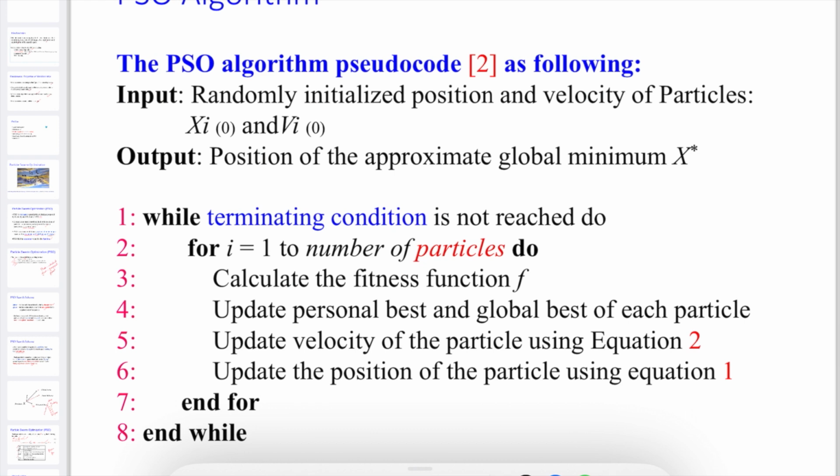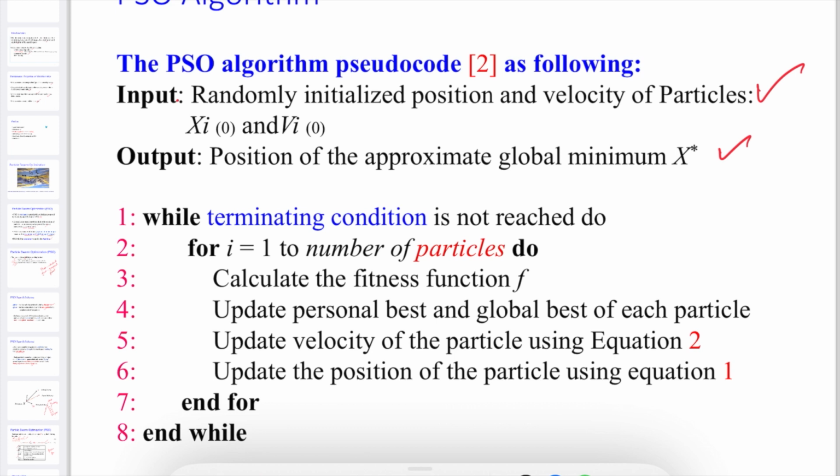So now the input and the output. The algorithm has to be written like this. The input is that we randomly initialize the position and velocity of the particles, that is, the initial position and velocity of the birds, x_i of 0 and v_i of 0. The output will be the position of the approximate global minimum x. That means at what location everyone is going to assemble to find the solution. That is the output we are going to use.